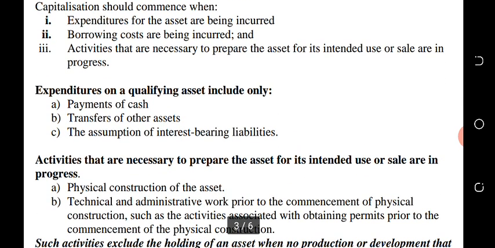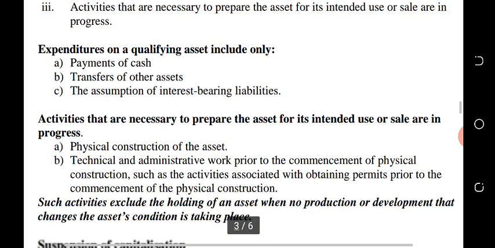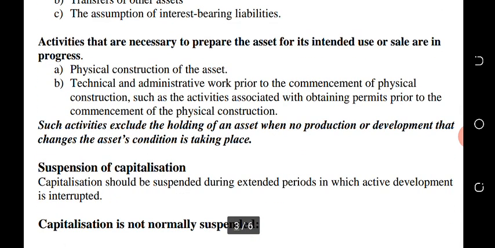Expenditures on a qualifying asset include only the payment of cash, transfer of other assets, the assumption of the interest bearing liability. The activities that are necessary to prepare the asset for its intended use or sales are in progress. What are those activities? One, the physical construction of the asset. Maybe they say they want to construct a particular QA, and you actually see the contractor, you see the equipment, they are set for the construction, then we can say the activity to construct the asset has begun.